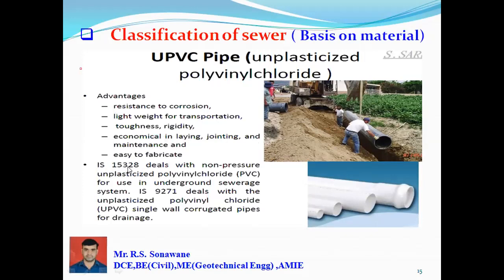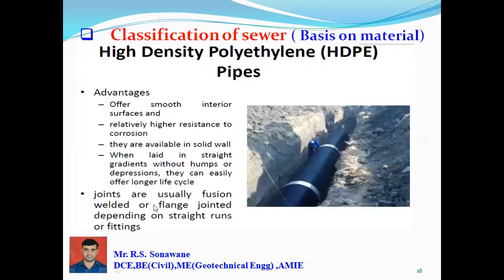IS 15328 deals with non-pressure unplasticized polyvinyl chloride, that is PVC, pipes for use in underground sewage systems. IS 9271 deals with unplasticized polyvinyl chloride UPVC single wall corrugated pipe for drainage.